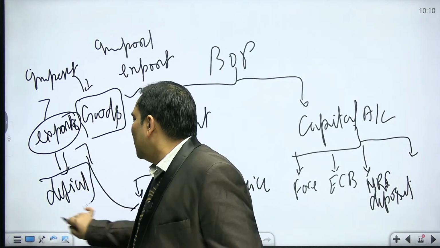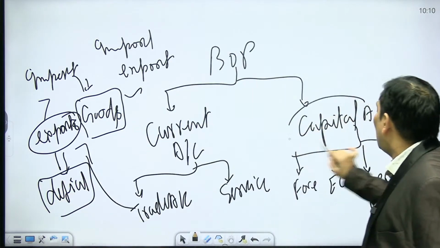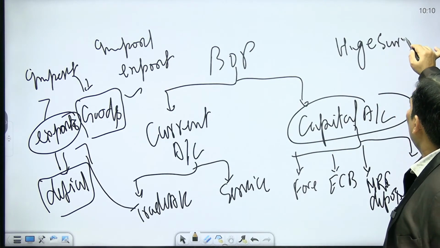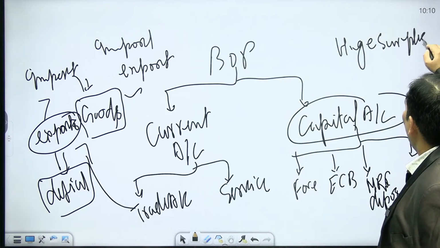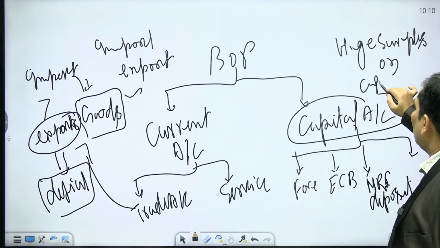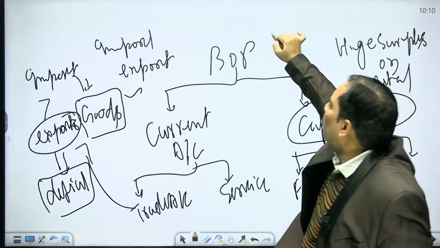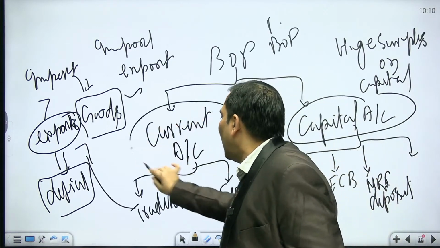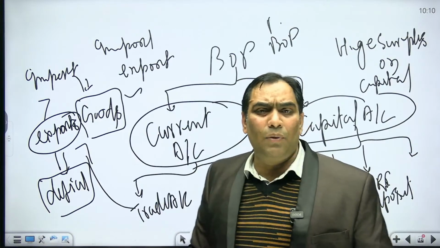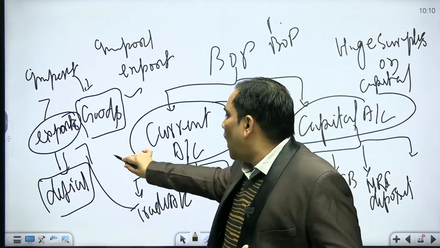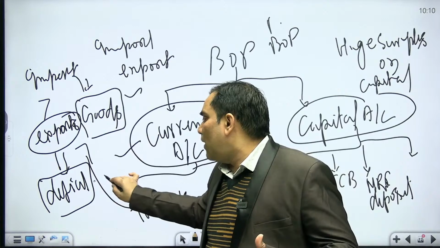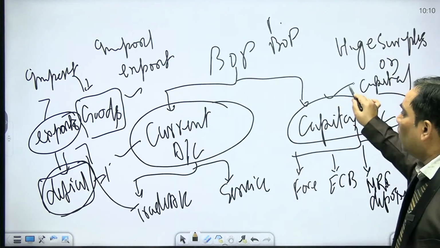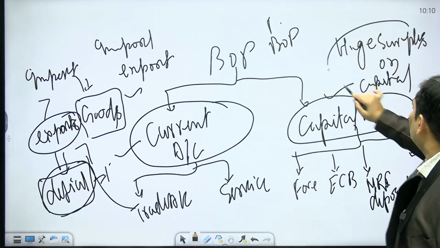But in our case, we have a surplus on the capital account. That's why we have a BOP surplus. In the case of the current account, we have a deficit, but in the case of the capital account, we have a surplus.